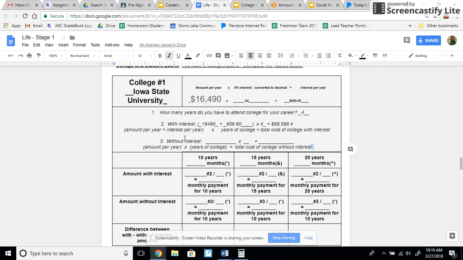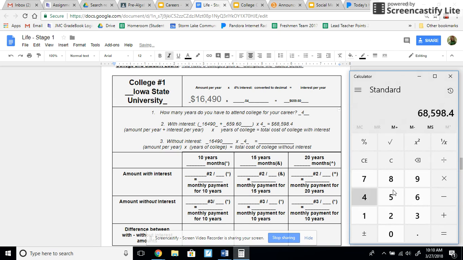Okay, now I'm going to do the same thing. Amount without interest. Amount per year, which is up here. So again, I'm going to type 16490 times the years of college, and that was 4. Now I'm going to multiply those together. I have 16490, which is from here. I'm going to times it by 4. I get 65960.